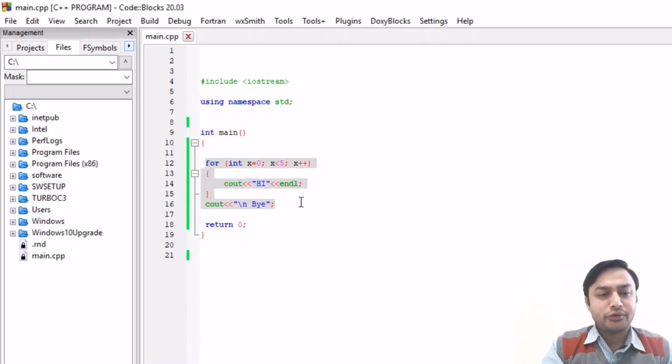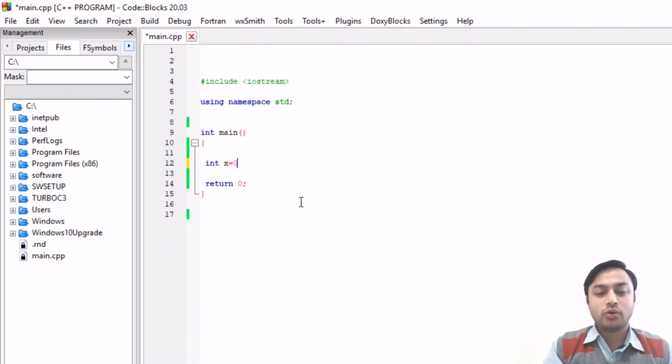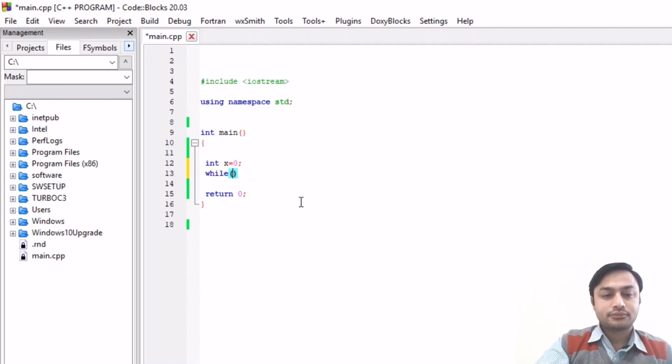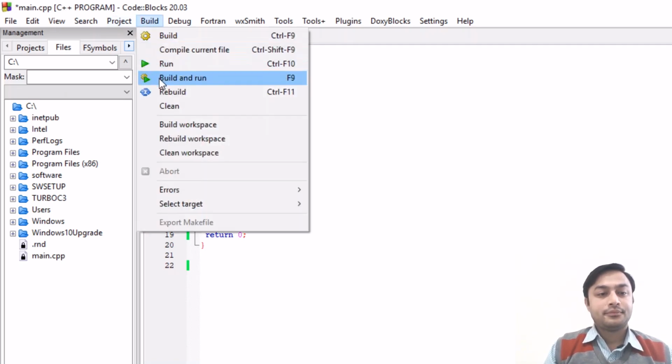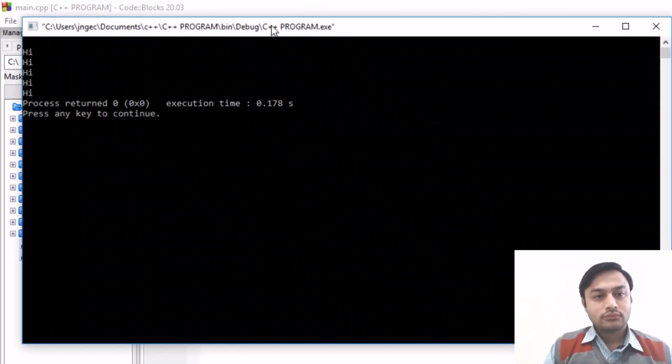Similarly, you can use the while loop with int x equal to 0, that is initialization, then while x less than 5, cout hi. In the end you can also use endl if you don't want to use \n. Then updation, x plus plus. Again the output is hi 5 times.